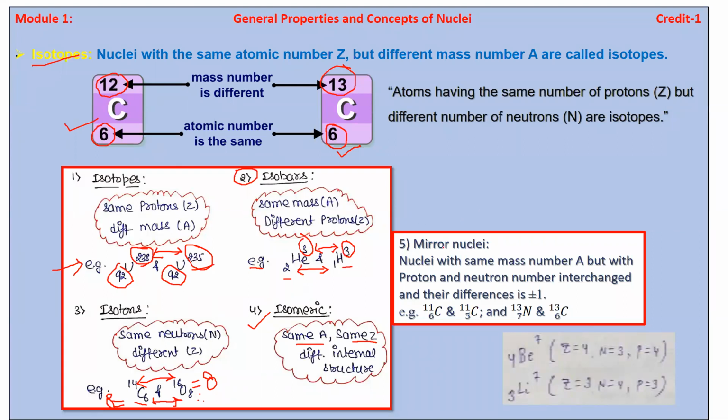Now the fifth type is mirror nuclei. What is meant by mirror nuclei? According to the name, mirror means we can observe the same image in the opposite direction. Mirror nuclei means nuclei with the same mass number A but with proton and neutron numbers interchanged, and their difference is plus or minus 1.